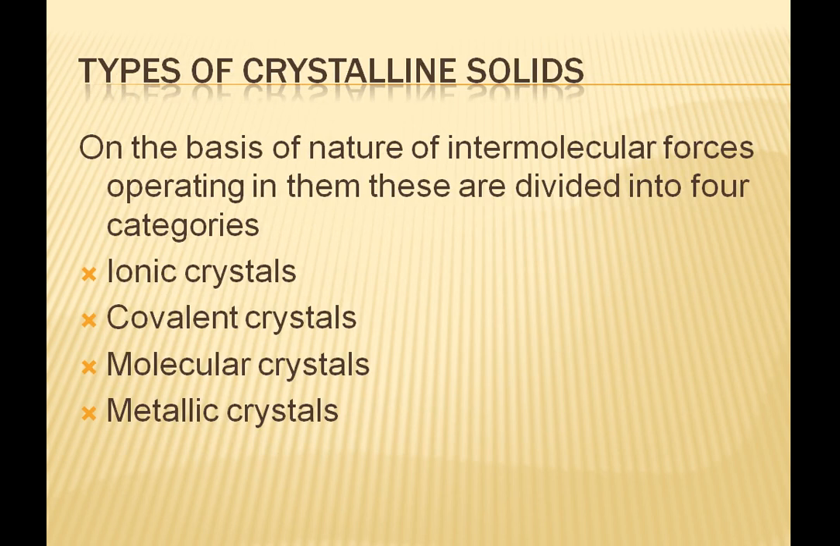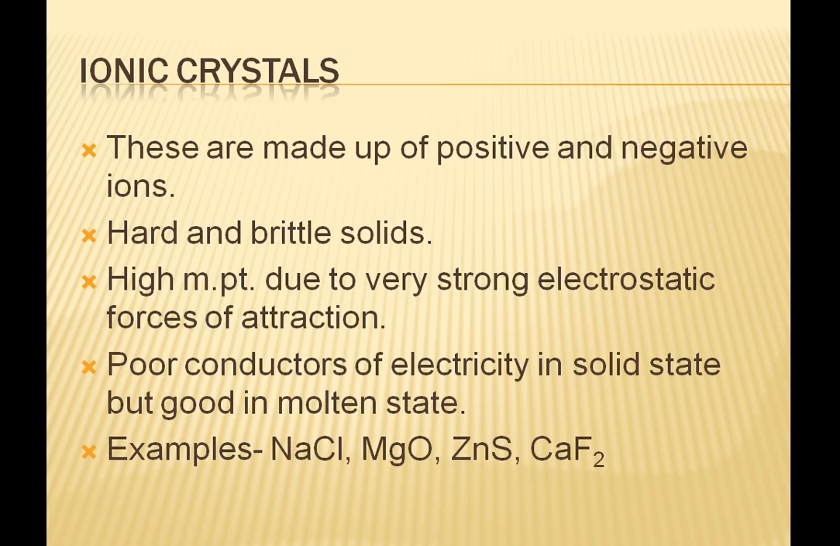On the basis of the nature of intermolecular forces, crystalline solids can be divided into four types: ionic, covalent, molecular, and metallic. Let us first talk about ionic crystals. These are made up of positive and negative ions held together by electrostatic forces of attraction. These have high melting points. These are hard and brittle.